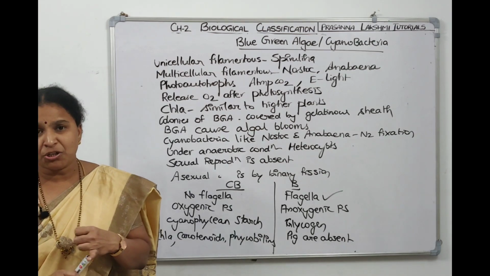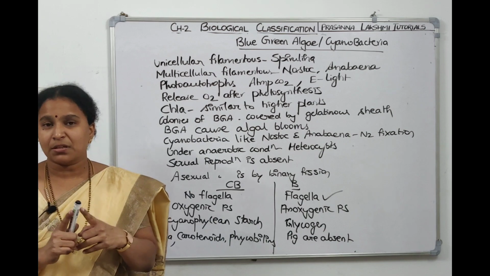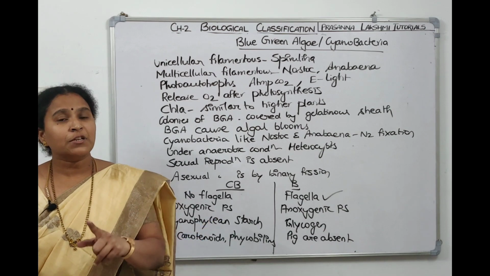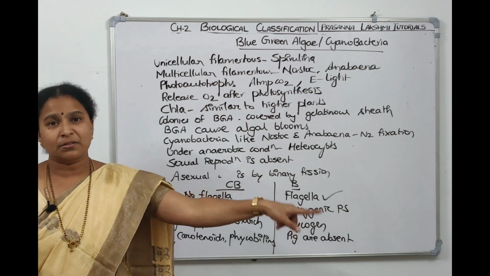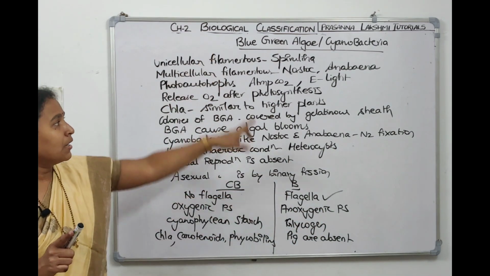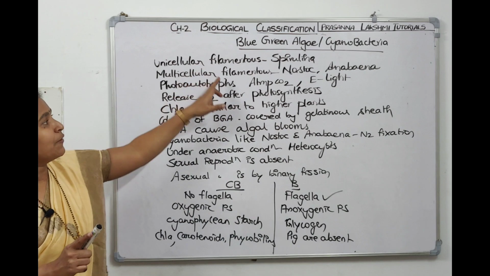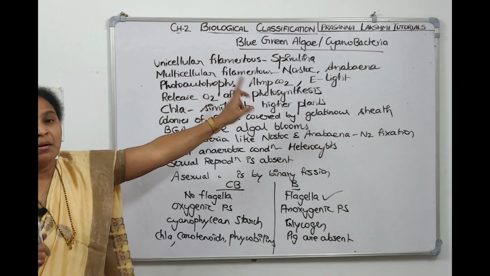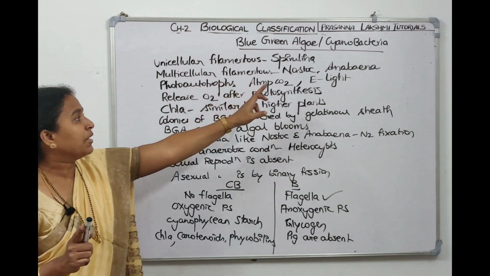We finished bacteria, children. Then we came to Archaebacteria. We have seen the three types of Archaebacteria. The first two types are obligate anaerobes. The third one, thermoacidophiles, are facultative anaerobes. Then we came to blue-green algae, Cyanobacteria. Unicellular filamentous form example, Spirulina. Multicellular filamentous form example, anabaena and nostoc.